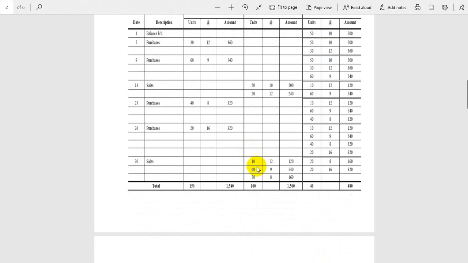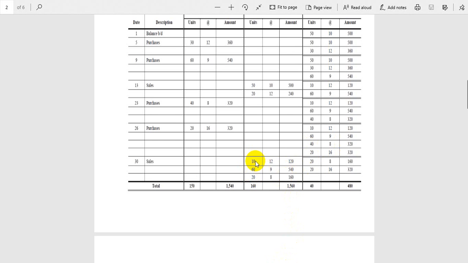70. Now you have to sell 20 units more. So this has gone, there will be nothing remaining. This has gone, there will be nothing remaining. Now you have these two levels, and you have to sell out of 60, you have to sell 20 units. So you will take 20 units out of 40 at the rate of 8, and you will calculate your sale for this date.